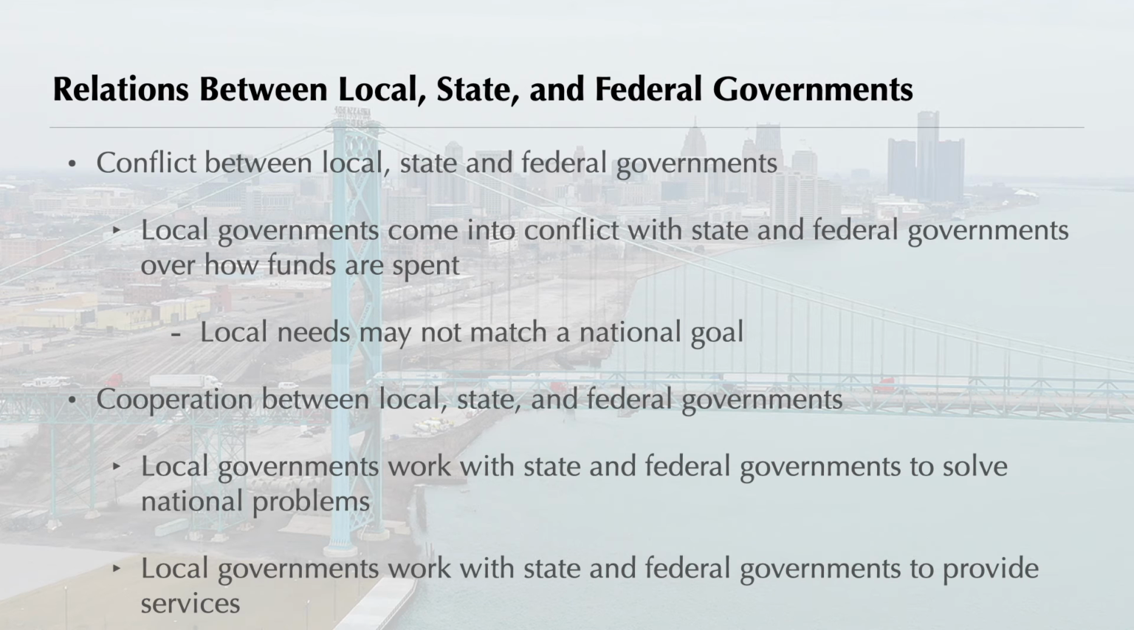Local, state, and federal governments also cooperate in providing services, such as law enforcement. The Federal Bureau of Investigation, or FBI, trains local police in the latest ways of fighting crime. Local police turn to the FBI for records of suspected criminals. Local, state, and federal officers work together to solve crimes like bank robbery and kidnapping.